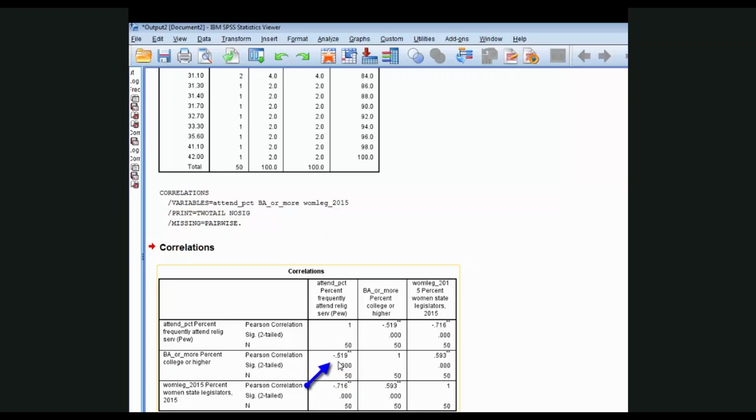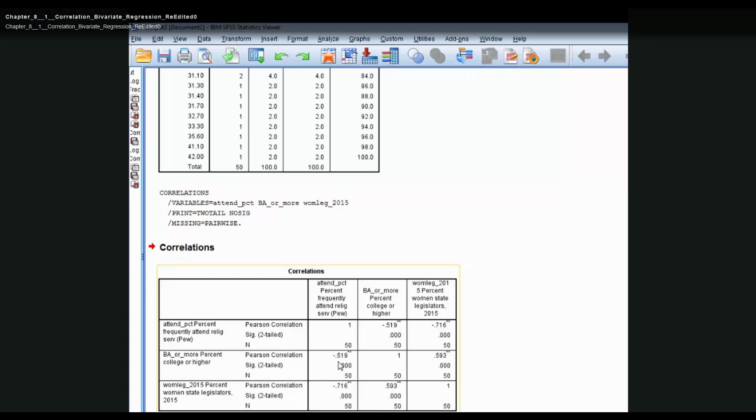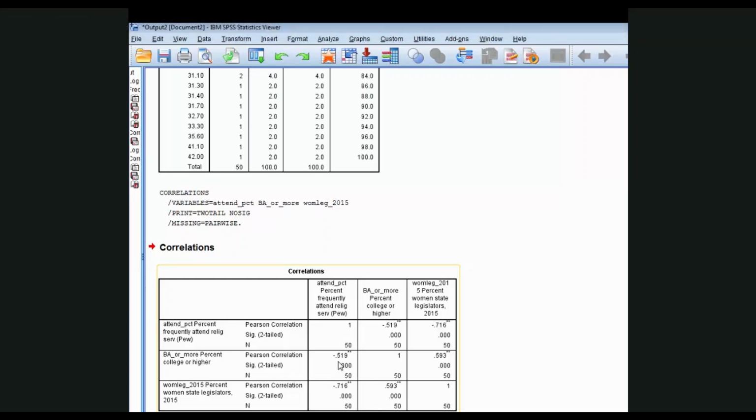What this means for future reference is this: as the percentage of college graduates increases, the percentage of frequent attenders declines, and as we compare states with fewer college graduates to states with more college graduates, we are also comparing states with more frequent attenders to states with fewer frequent attenders. So both these variables are working together, and when we do multiple regression, we'll try to sort out the partial effects of each one.